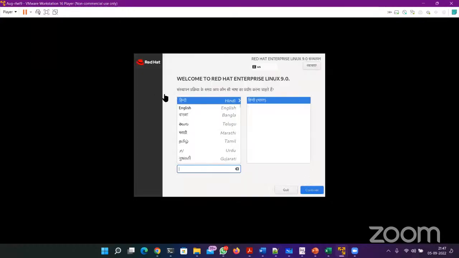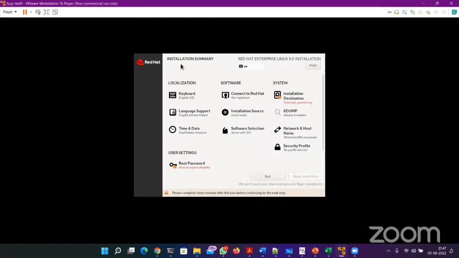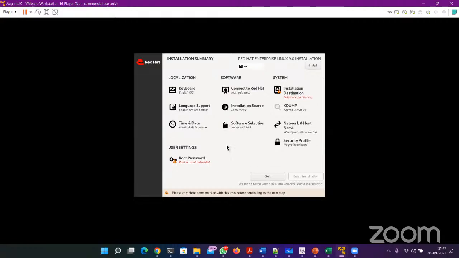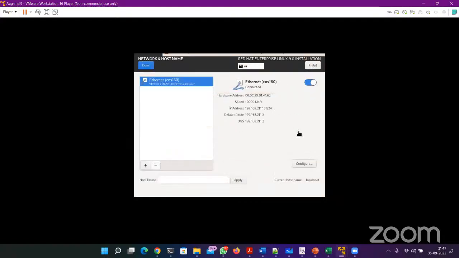All right. So let me select the language. English US is fine. Click continue. So this is the installer application. Now in this screen, you see multiple options: keyboard, language, support, date, time, like that. So what I prefer is, first of all, activate the network. On the last section or the last column, you see network and host name. Click it.